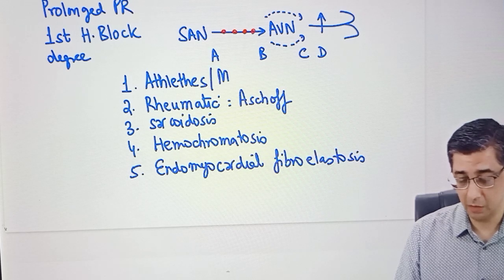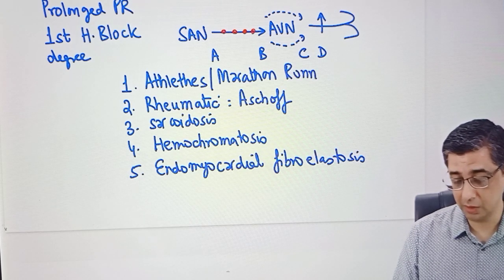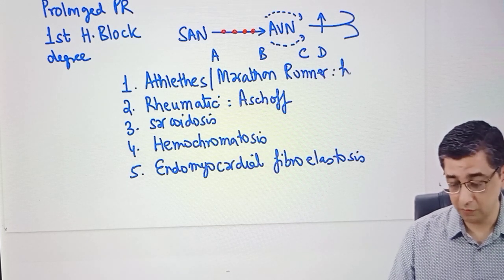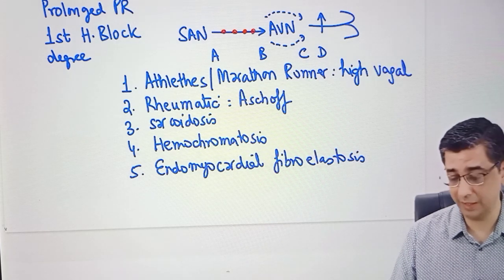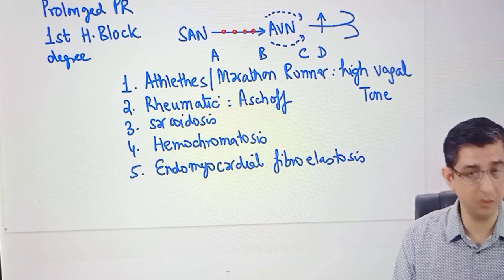I can give an example of a high performance athlete. He's a marathon runner. You see, a marathon runner is going to complete 42 kilometers in a limited number of hours. That requires a substantial amount of stamina, so the heart always gets into oxygen conservation mode. People who are marathon runners or do these endurance sports tend to have a high vagal tone, and this high vagal tone explains the first degree heart block being physiologically present. In those circumstances, obviously nothing is to be done.